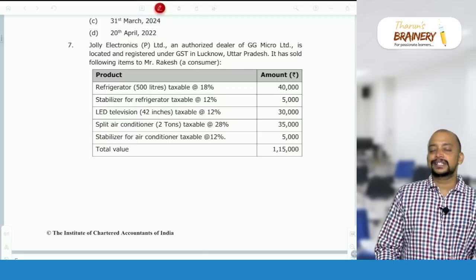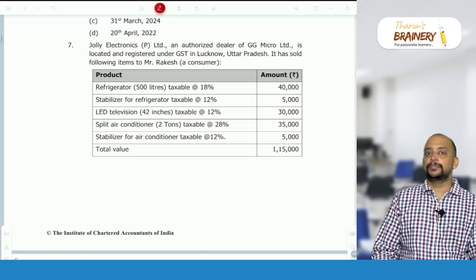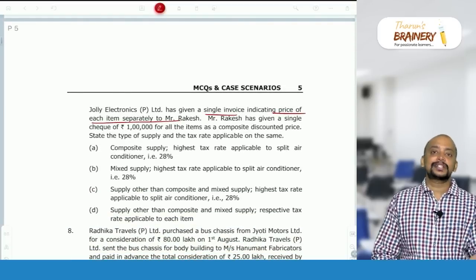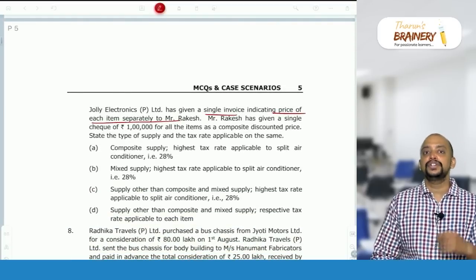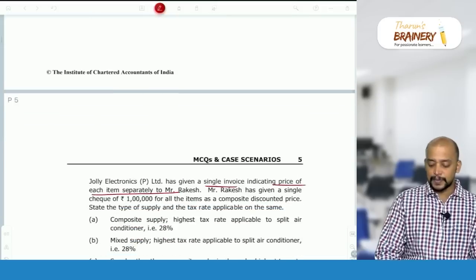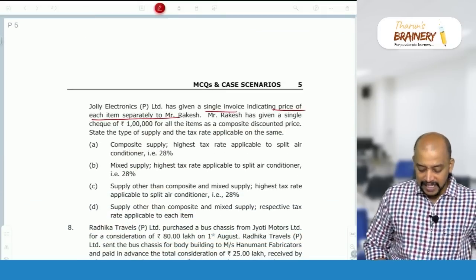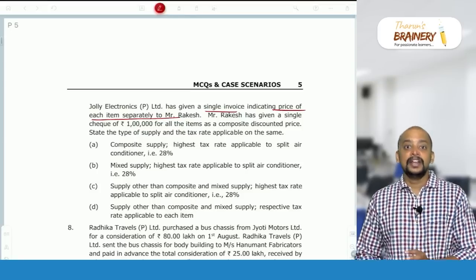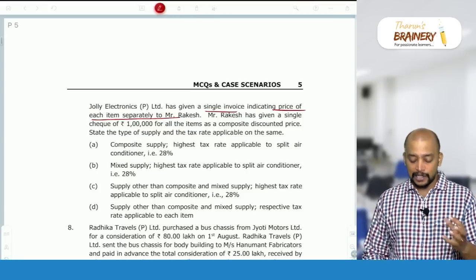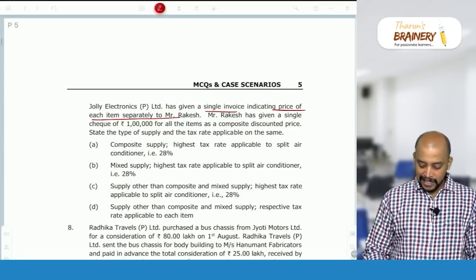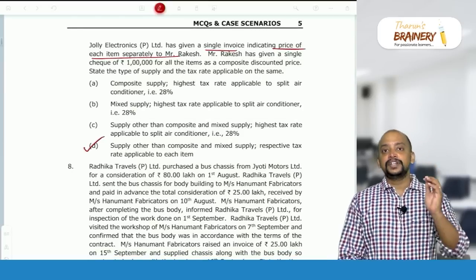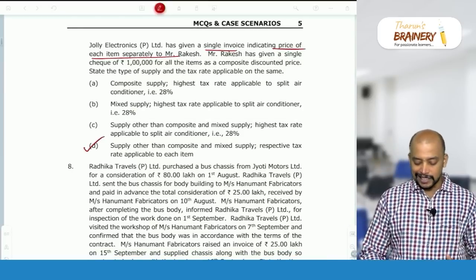Okay, will it become mixed supply? Yes, provided there is a single price, but the price is given separately, so which means it is neither composite supply nor mixed supply. Then what is it? Individual supplies taxable at the respective rates. Mr. Rakesh has given a single check, so payment, how it is received, how invoice is raised, that is irrelevant, but whether the values have been shown separately or not is only relevant. So in this case, it will be supply other than composite supply and mixed supply, and we need to take respective rate for each item.